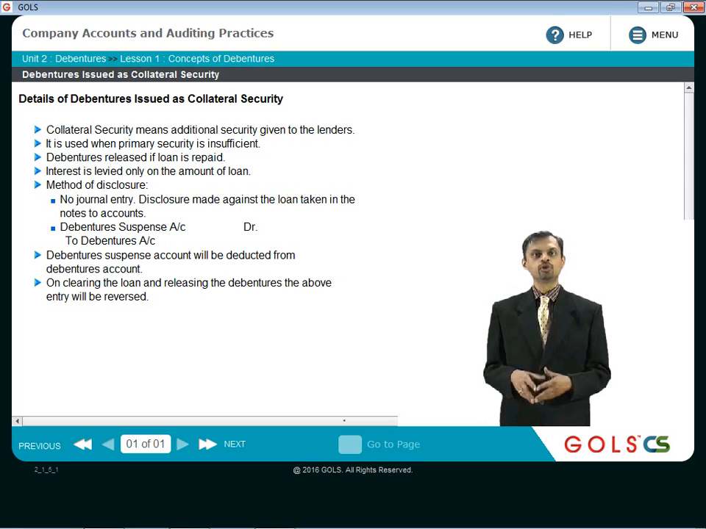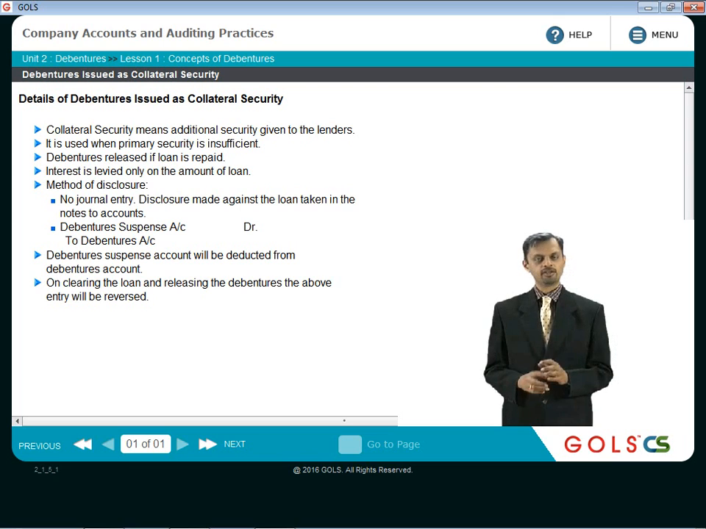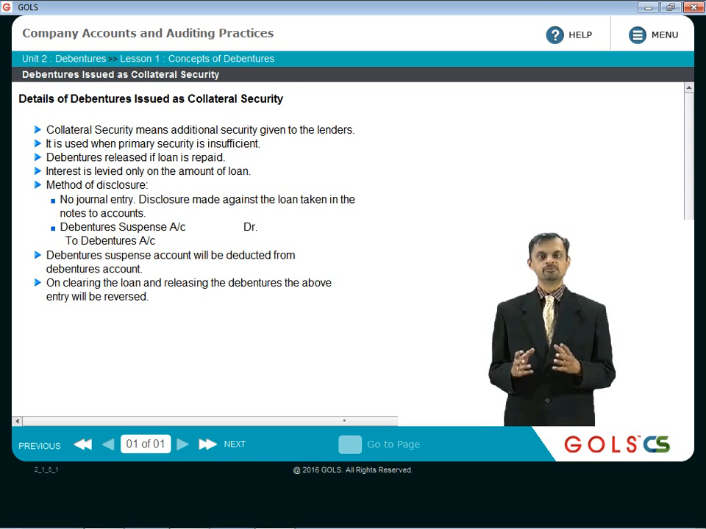What will happen if the loan is repaid? Then obviously if the loan is repaid, there is no need for exercising these debentures. So then these debentures will be released. So then these debentures will not come into effect. Interest in this case is paid only on the loan amount and not on these debentures, because these debentures are just a book entry on paper. For issuing the debentures, the company is not getting any additional money. The money is received at the time of taking a loan, and just as an additional security, the debentures are given for the time being.